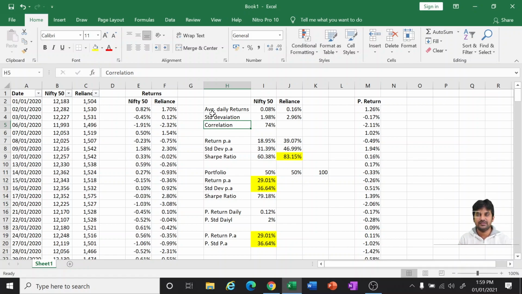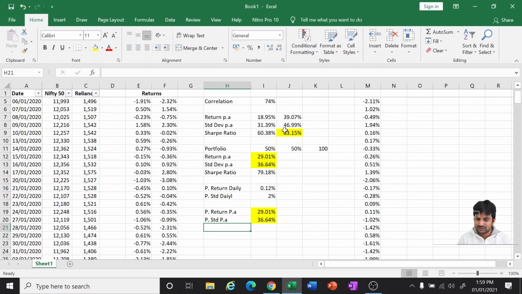The daily standard deviation we have also converted into per annum, yearly basis. And we have also seen another way of doing it for the portfolio. We have taken as an example 50%, and these are the amounts that we have got.